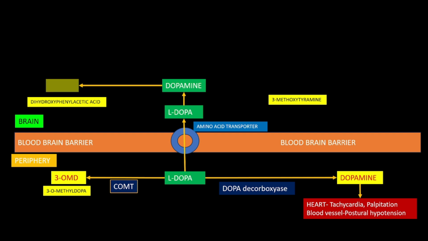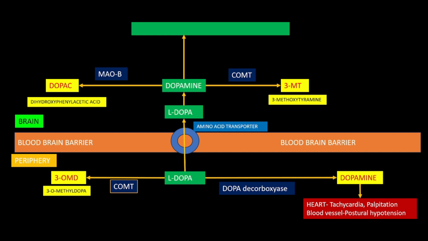Again, the dopamine can be converted into DOPAC, that is dihydroxyphenylacetic acid, in the presence of the enzyme MAO. Again, the same dopamine can be converted into 3-MT, 3-methoxytyramine, in the presence of the enzyme COMT, catechol-O-methyltransferase. Along with that, the dopamine also interacts with the D2 receptor located on the basal ganglia, thereby relieving the Parkinson symptoms.